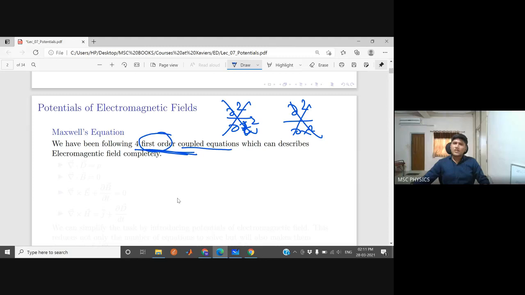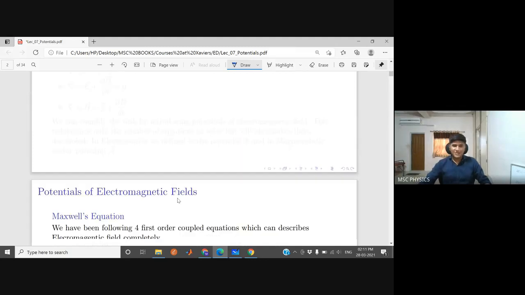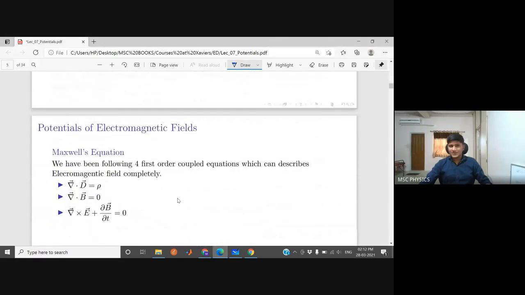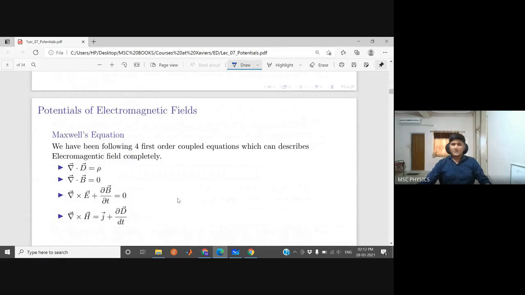And these equations were coupled equations. What do you mean by coupled equations? Let me show it to you. The first equation was this, the second equation was this, the third equation was this, and the fourth equation was this. Now, what do we mean by coupled equations? What is the solution of these equations? Can anybody who has the slightest idea throw some light on this? What do you understand when I say let us solve these equations? Which quantity?